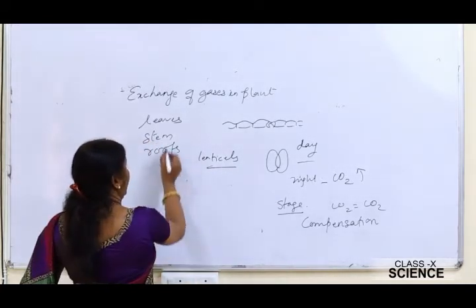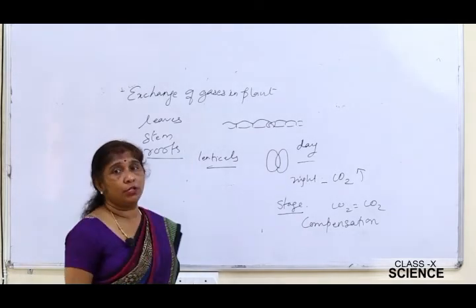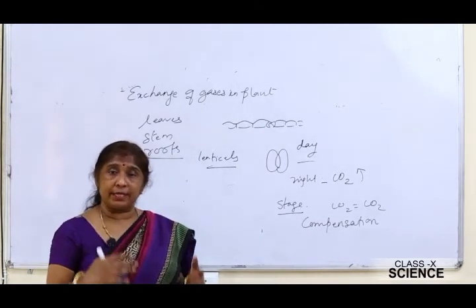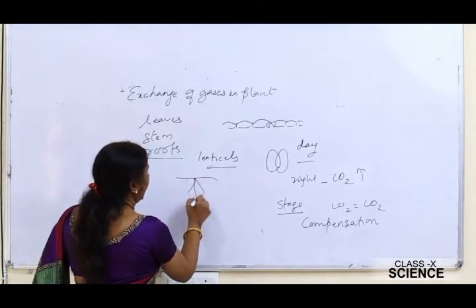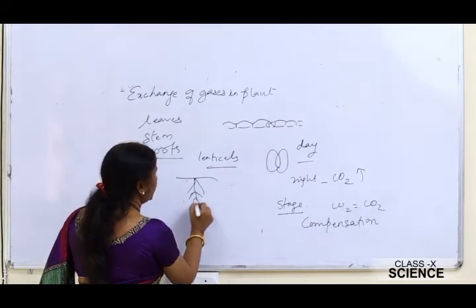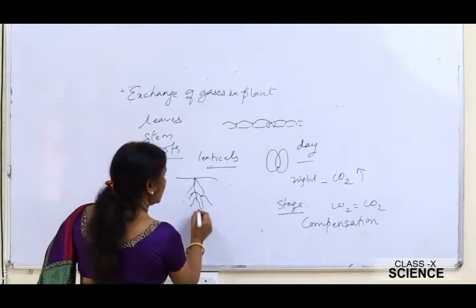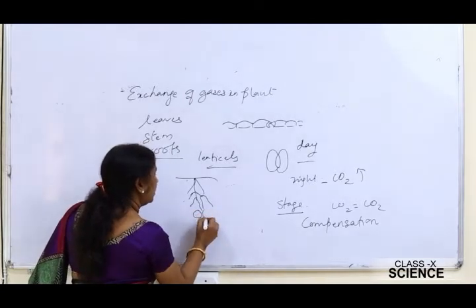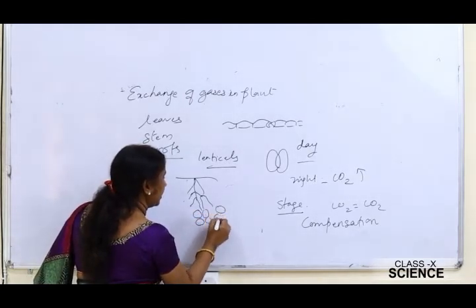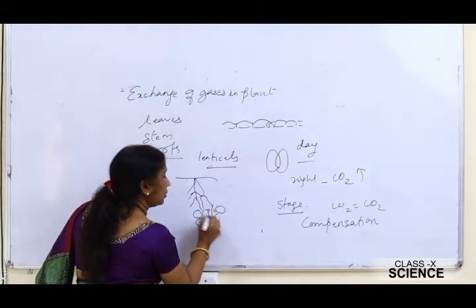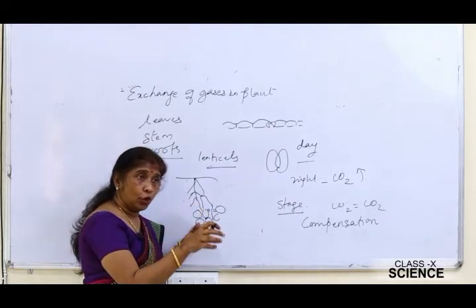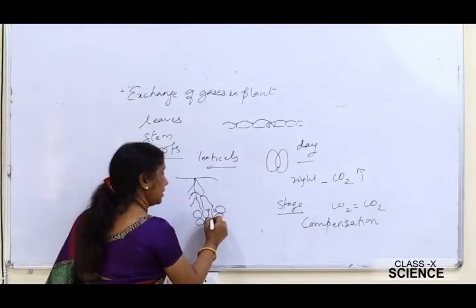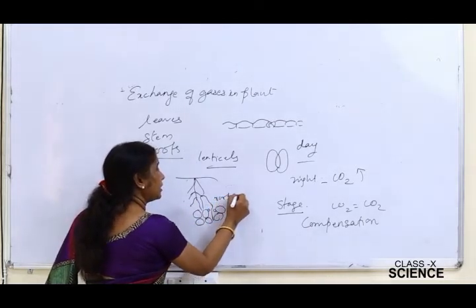Next, in plants, the exchange of gases also takes place through the roots. The roots are present underground and have small hair-like structures called root hairs. These root hairs penetrate deep into the soil, where air spaces are present between the soil particles, and they absorb oxygen from these air spaces and pass it on to the root cells.